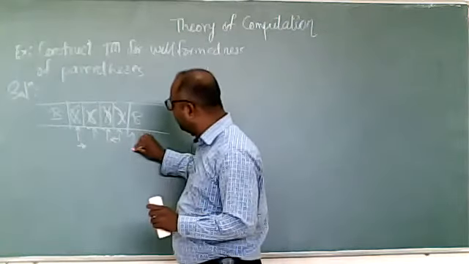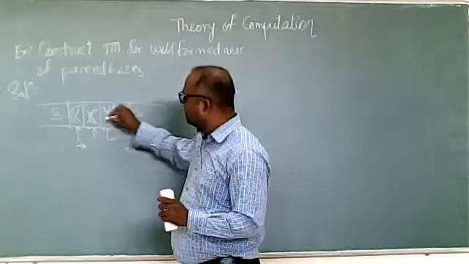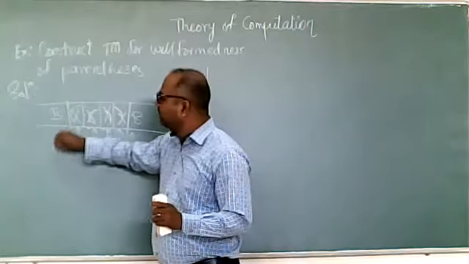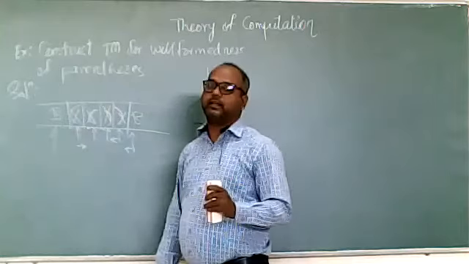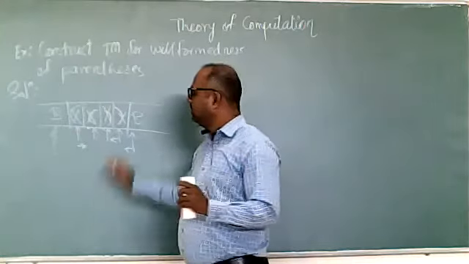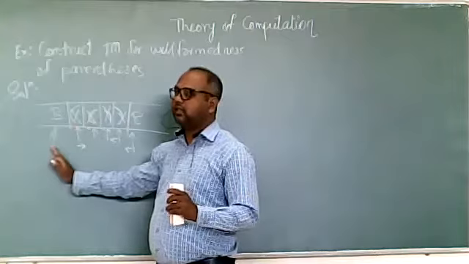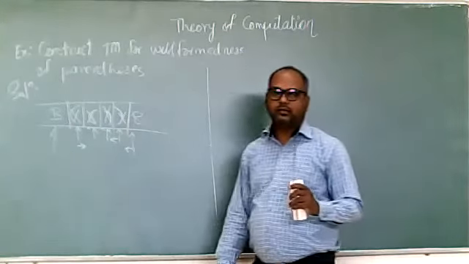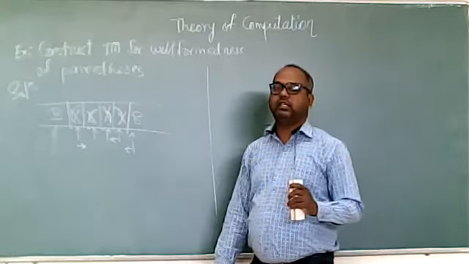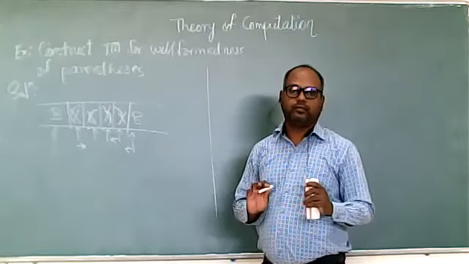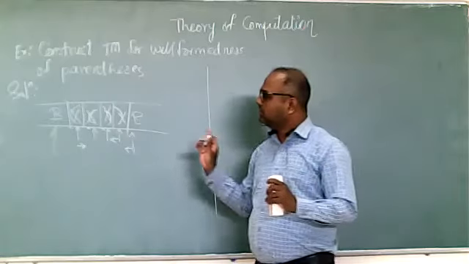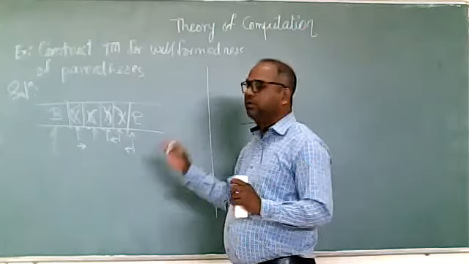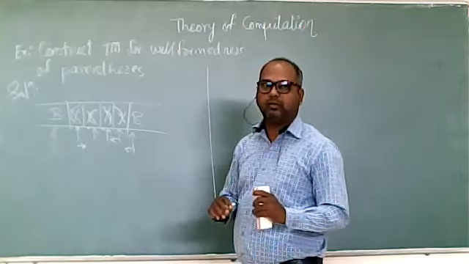So keep the blank as it is and go left. Skip x, skip x, skip x, skip x. Now again here we are finding the blank. It means there is no closing bracket as well as no opening bracket. So that time we will say it is a well form and we will stop. So this is how we are going to check the well-formedness of the parenthesis.